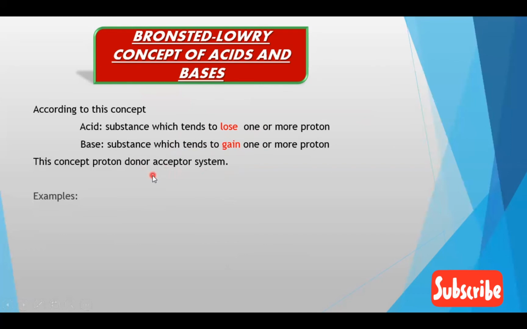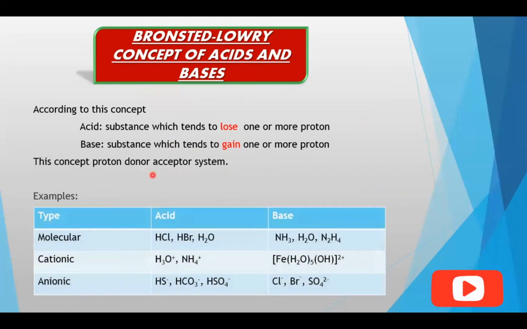Here we will have a look at some examples of the Bronsted-Lowry concept. First are the molecular acids and bases, and next are cationic acids and bases. There are also different anionic compounds which act as a base or acid according to this concept. Firstly, here HCl can donate a proton. Similarly, HBr and water also can donate a proton, so they are acids. And ammonia, water, and N2H4 can accept a proton, so they are bases.